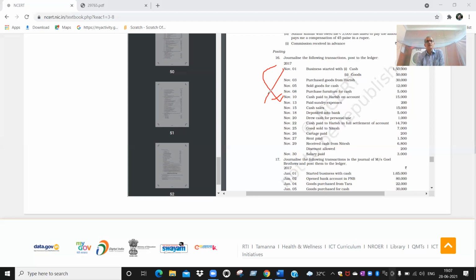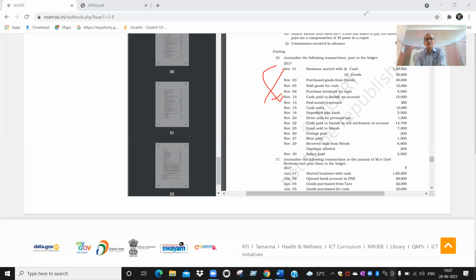There will be a perfect record. Nobody can cheat you. In a business organization, sometimes you must employ other persons. If you do not maintain proper records, there is a chance that they will cheat you. But if you maintain records properly, nobody can cheat you. That is the advantage of journals.